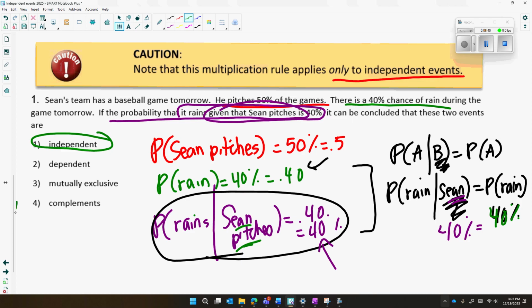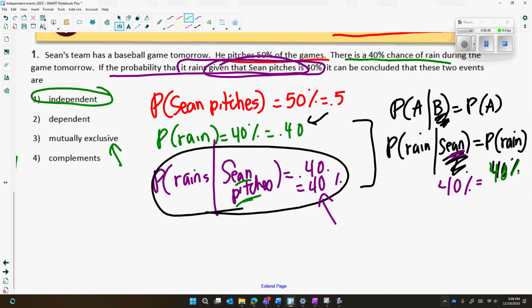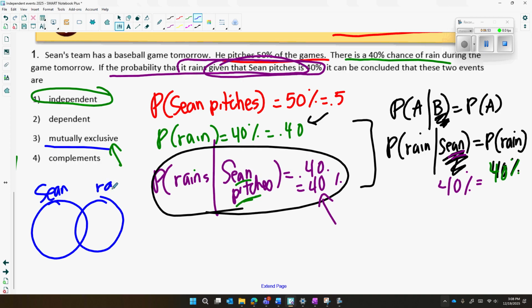Now, are the events mutually exclusive, you ask? Well, if two events can happen at the same time, they are not mutually exclusive. So let me ask you, can it rain and can Sean also pitch? And if the answer is yes, which I think so, yes, then they are not mutually exclusive, because it can rain and Sean can still pitch.